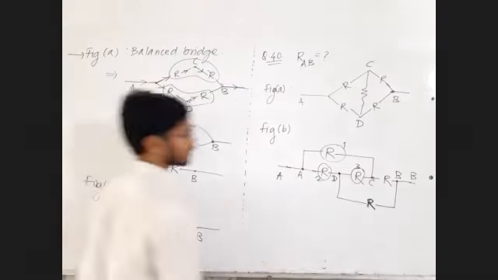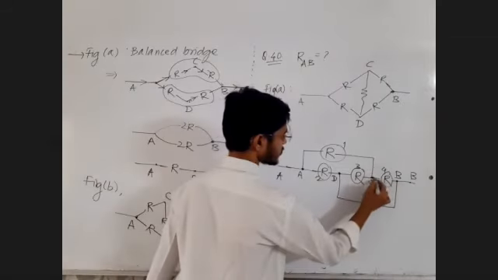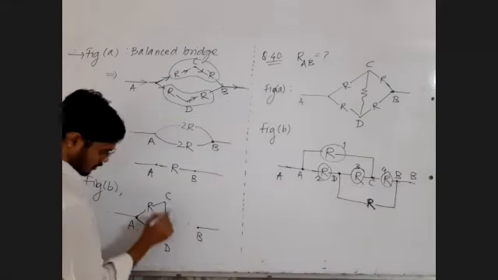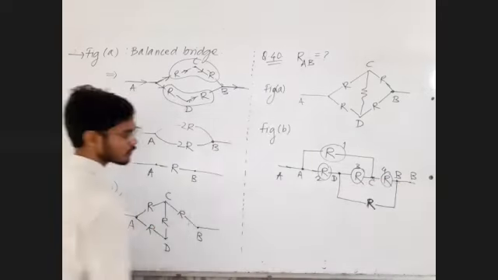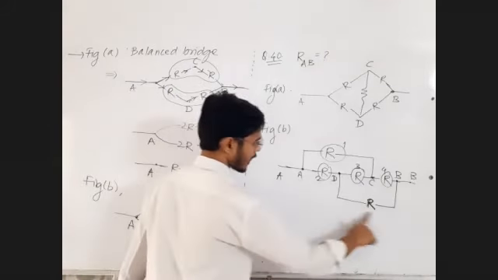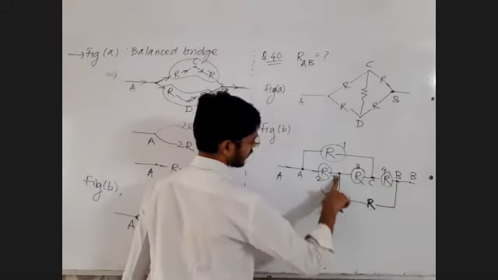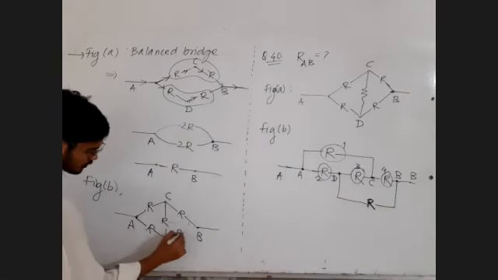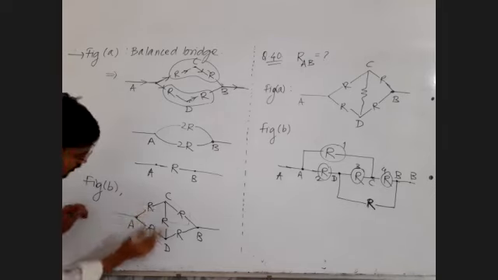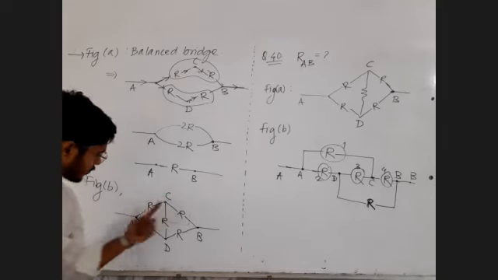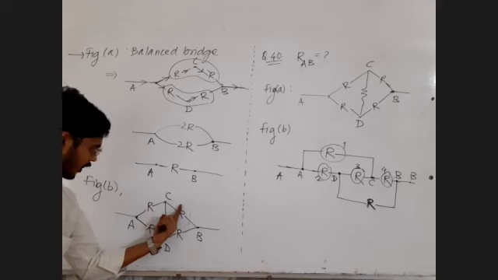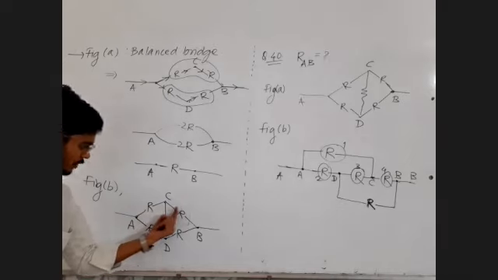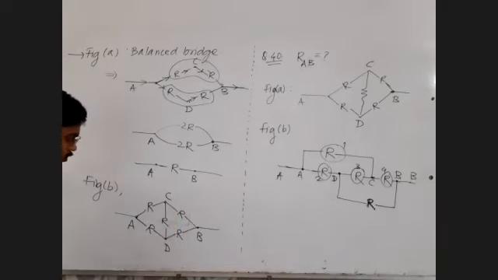Fourth resistor between point C and B, B for Bombay, C and Bombay. Fifth resistance between point D and Bombay. Again, this is a diagonal. Check. This upon this is equal to 1, and this upon this is also equal to 1. So this upon this is equal to this upon this. This is also a balanced bridge.